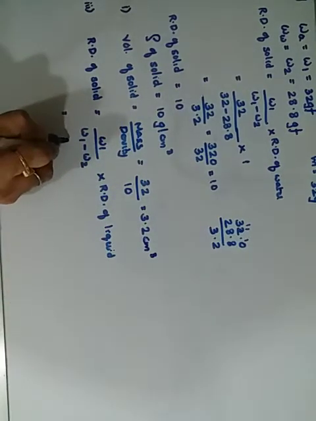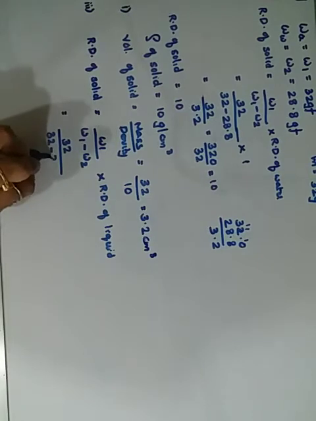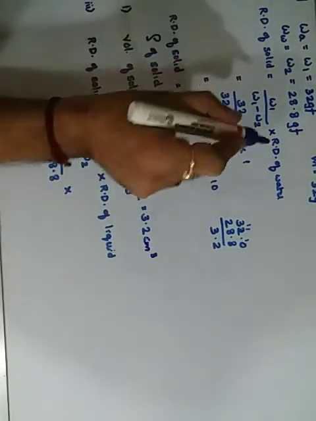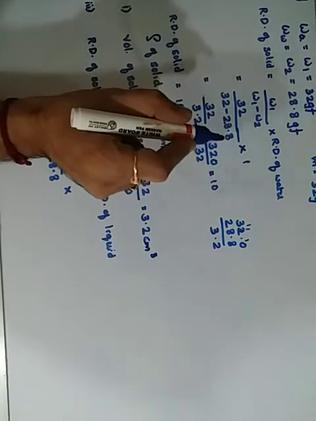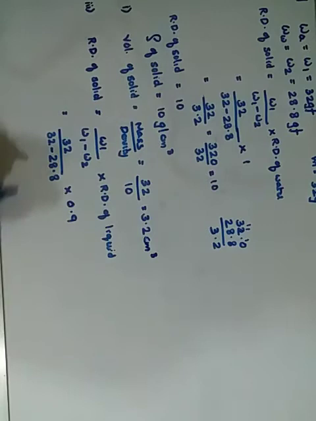So it is W1, again 32 upon 32 minus 28.8, into the relative density of the liquid given to us, which in the question is 0.9.